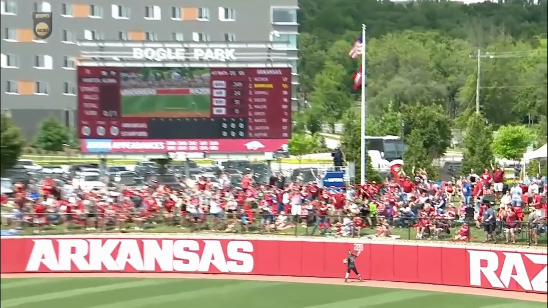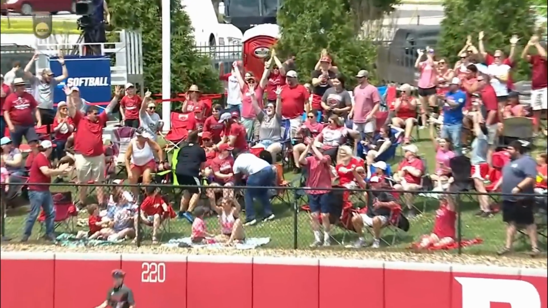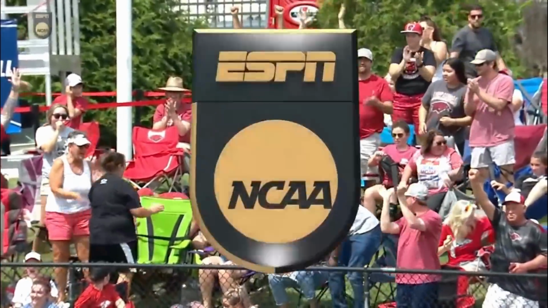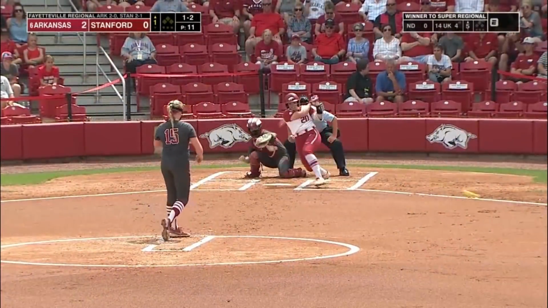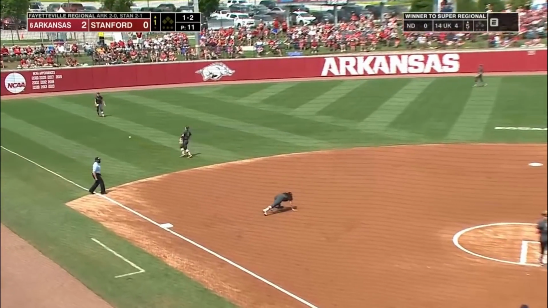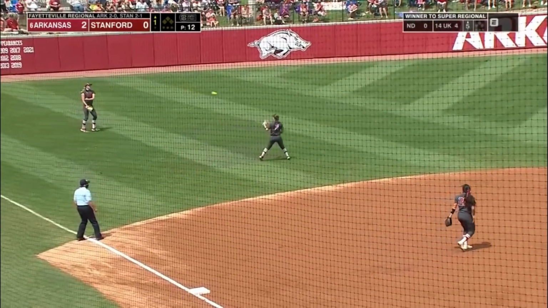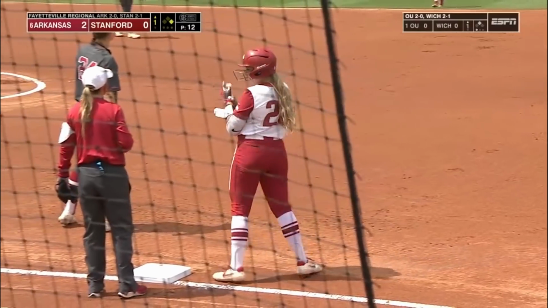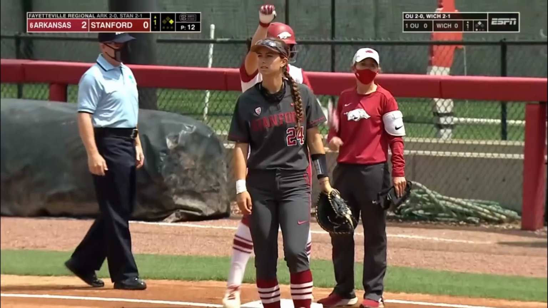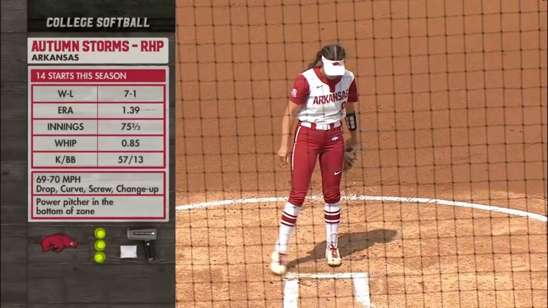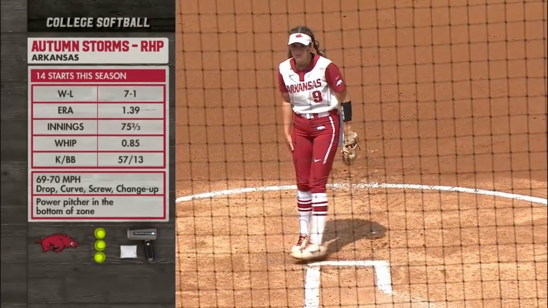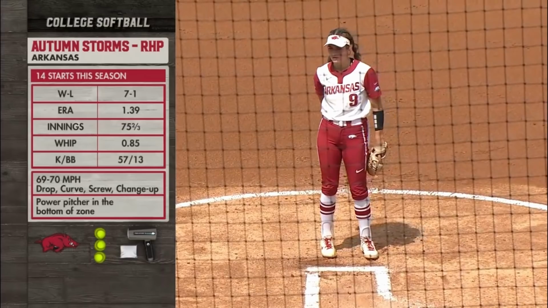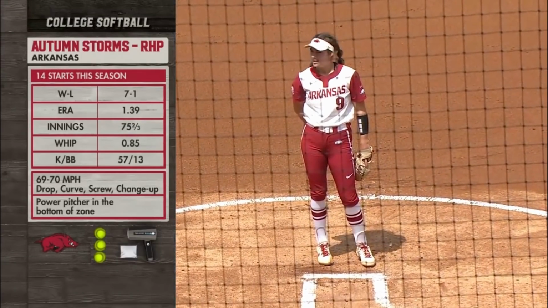We saw Elena Votter get into some trouble on Friday night against South Dakota State because she started elevating her to the jump. You wonder what has been changed. That is through the hole for a base hit past the diving Christina Inoue at third. Autumn Storms gets the start today, Leah, for Arkansas. 15th start of the season, 22nd appearance. She's 7-1 on the year.